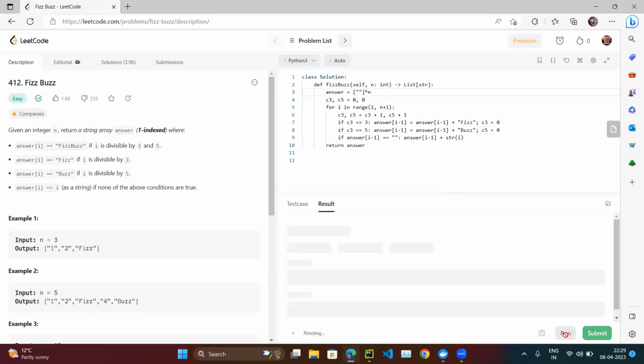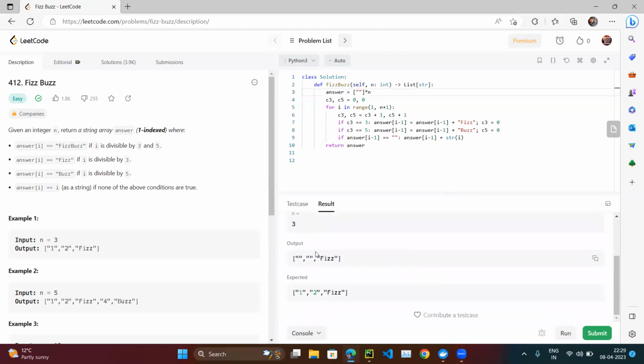So let's try to run it. Something is wrong, so let's see what is wrong. Here it becomes empty. So if I minus 1 is equal to empty, then okay. Here we forgot I minus 1. And I think we don't need this.